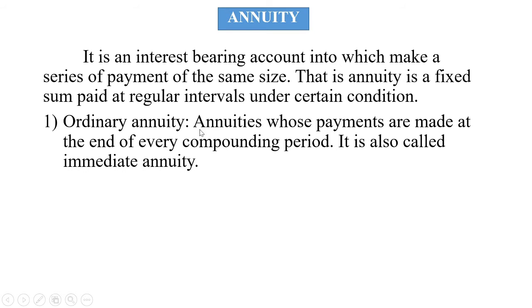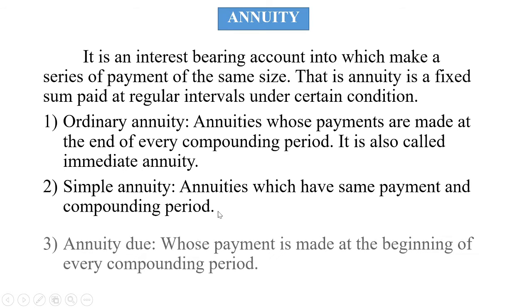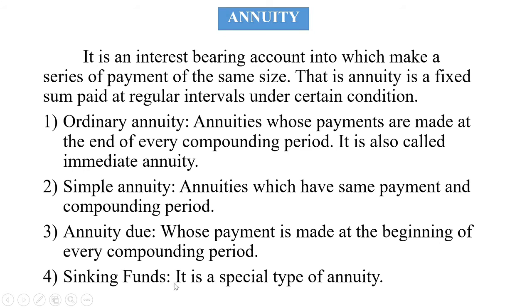Ordinary annuity. Annuities whose payments are made at the end of every compounding period. It is called immediate annuity. Simple annuity. Annuities which have the same payment and compounding period. Annuity dues whose payment is made at the beginning of every compounding period. And sinking funds. It is a special type of annuity.